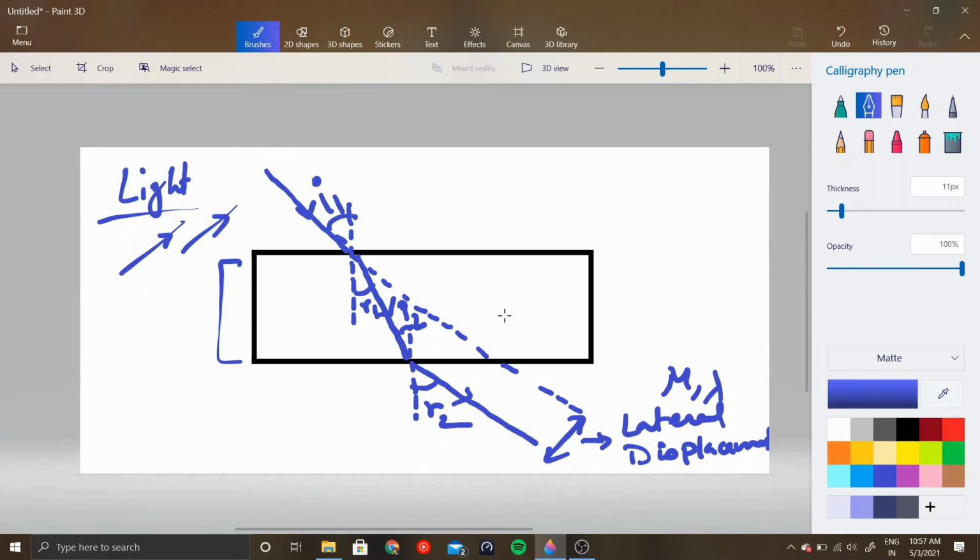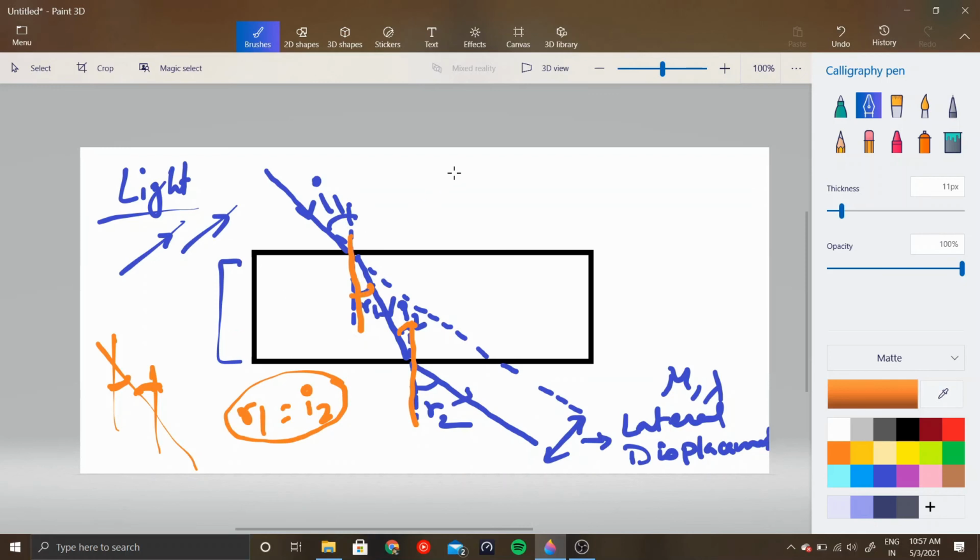So now let's prove that these two angles are equal. Firstly, these are parallel lines, right? So if you have a transversal cutting them, this is a Z angle, right? You call it alternate angles, right? This angle and this angle are equal. So in this case, R1 and I2 are equal.